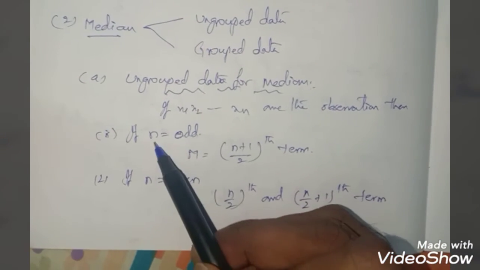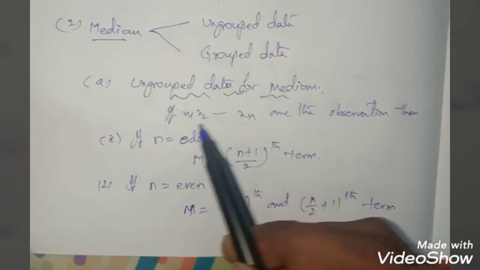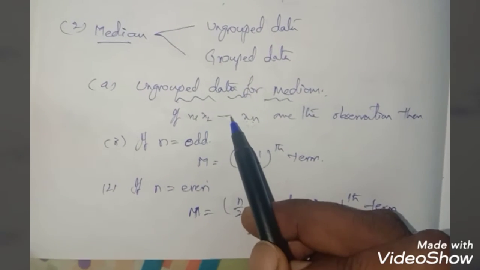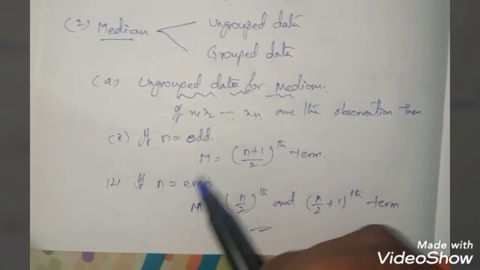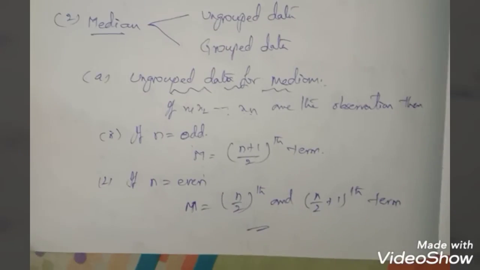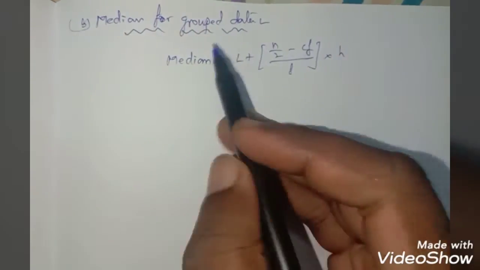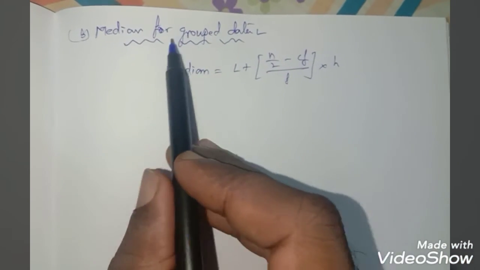Here n indicates the total number of observations. If the total is 10, then it is an even number. If the total number of observations is 9, then it is an odd number. So based on the total number of observations, we use the formulas, right? Okay, so now coming to our next formula, median for grouped data. Previously we learned median for ungrouped data, now we are going to learn median for grouped data.